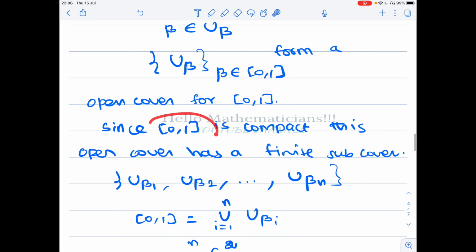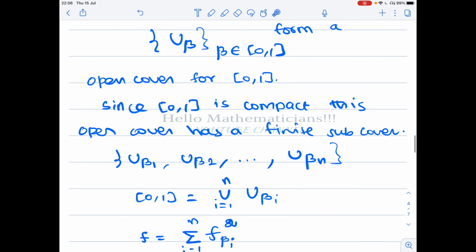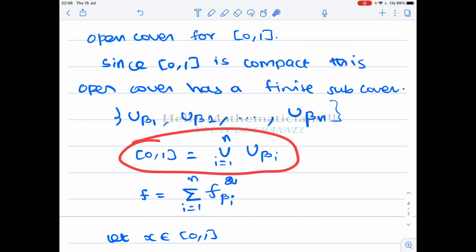Now [0,1] is a compact set, therefore every open cover will have a finite subcover. This open cover will also have a finite subcover. So we take u beta 1, u beta 2, etc., u beta n as a finite subcover. Therefore [0,1] is equal to the union for i equal to 1 to n of u beta i.